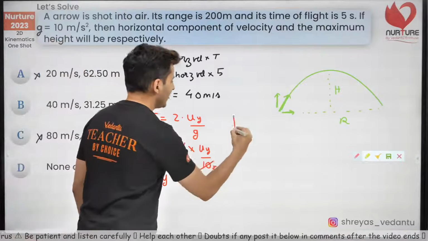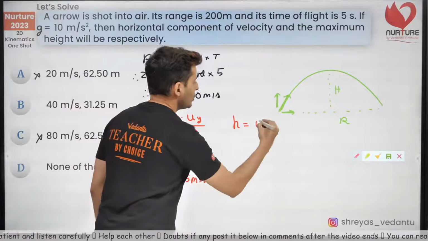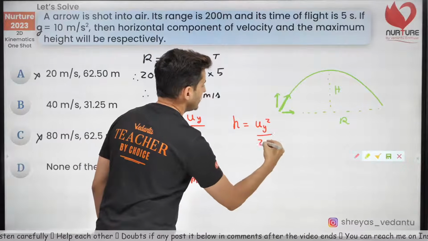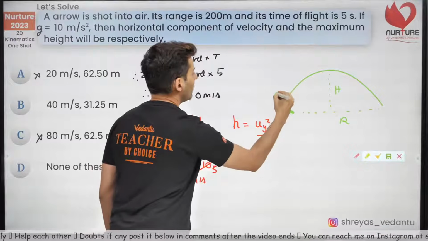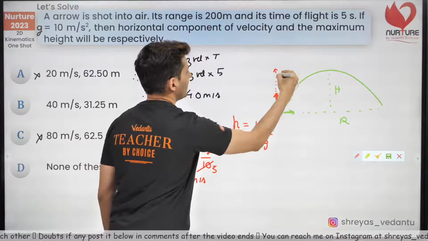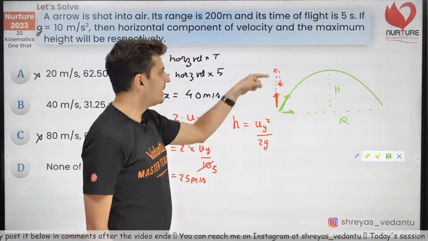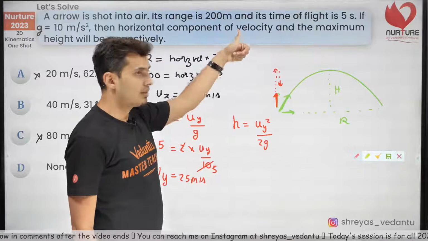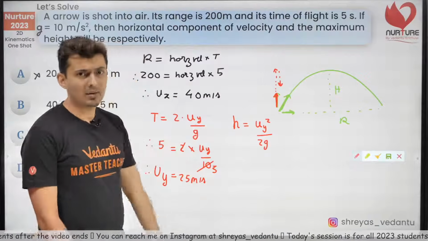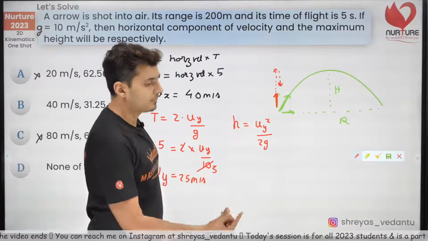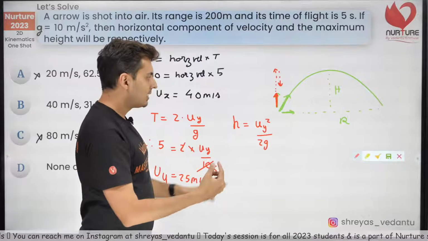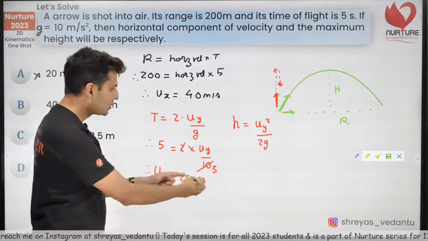That's just the vertical component, but the question is height. Acha, what is the height? Height is uy square by 2g. Only the y component will matter for maximum height. X component, no matter how much it is, it will never matter in the height because it's in the y direction. So just standard formula, when you take a ball, throw it up, the maximum height reached by the ball is u square by 2g.